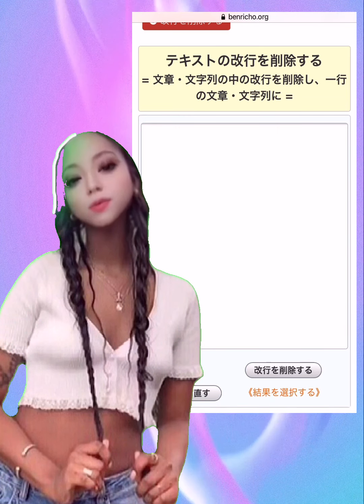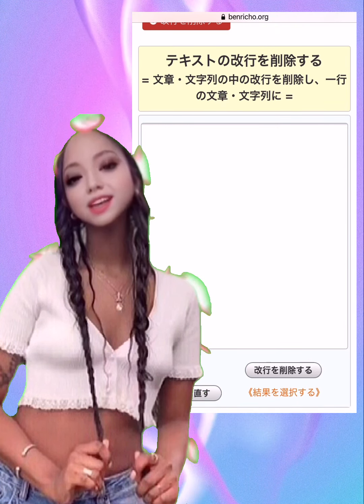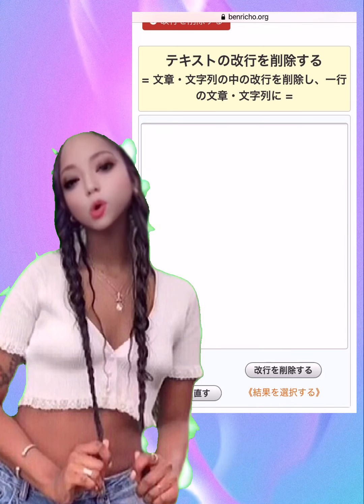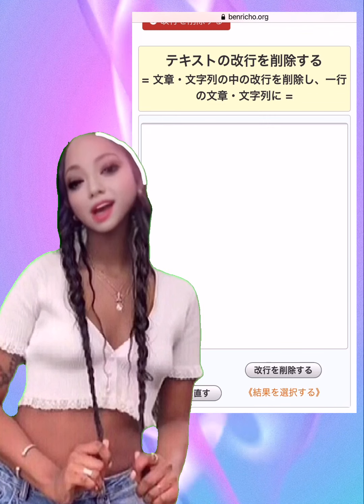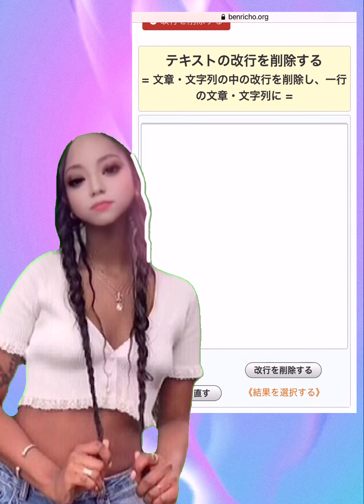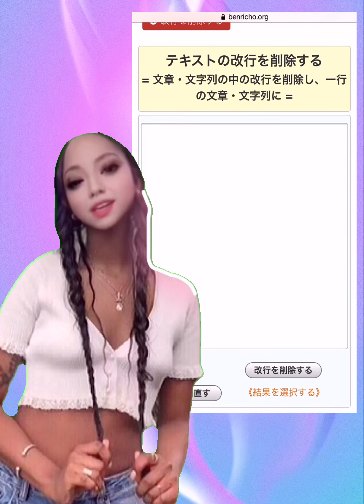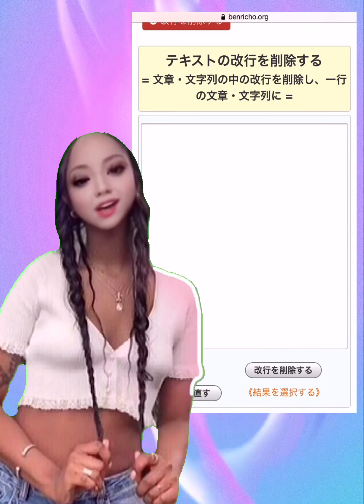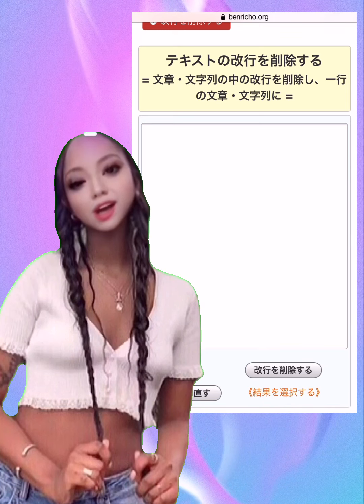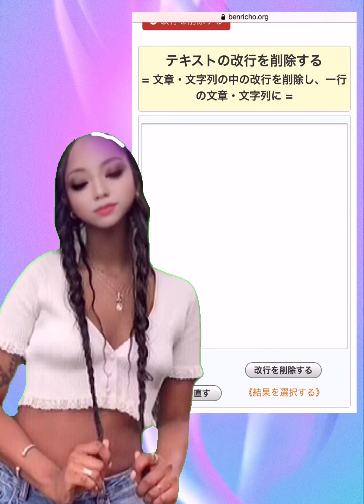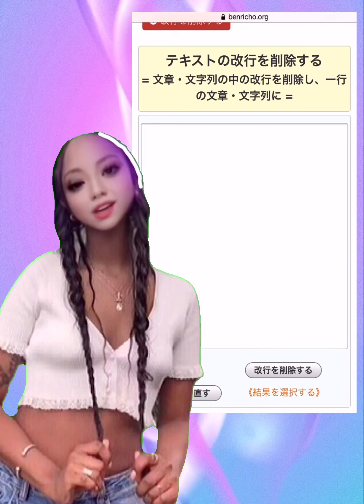So, for line breaks, I first found a tool to delete everything. If you paste the text on the homepage, Everyone's Knowledge, a little convenient book, with one click, all line breaks will be deleted. Paste the shortcut of this site as an icon on the home screen of your smartphone. We recommend that you keep it available when you need it. You can do it with Add to Home Screen in Safari.